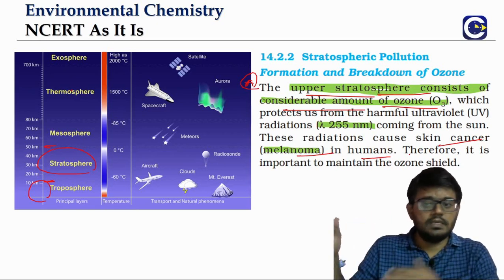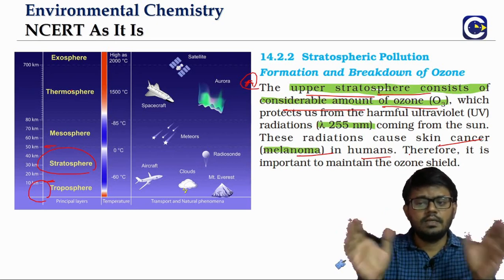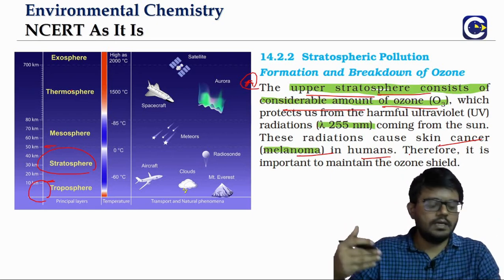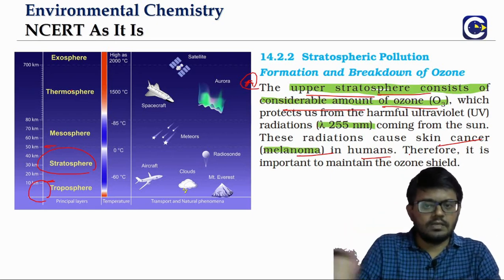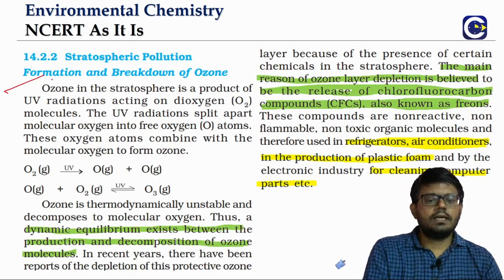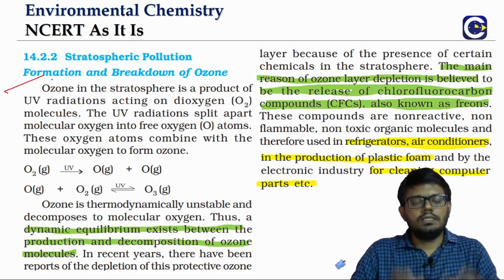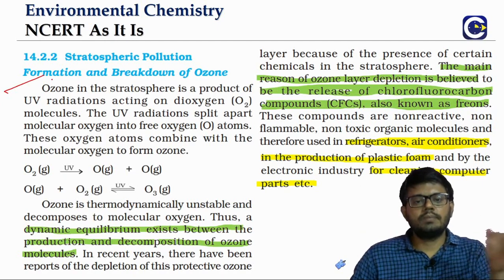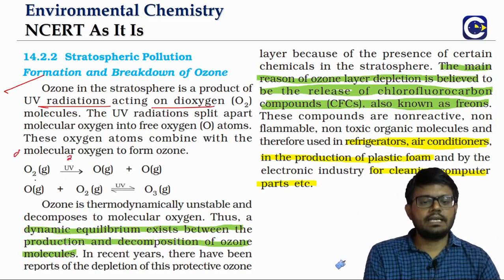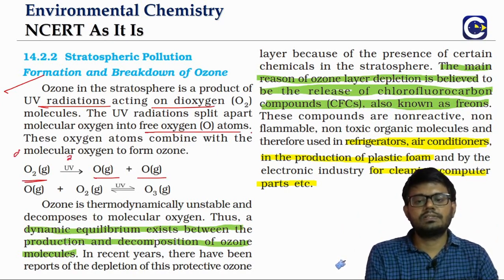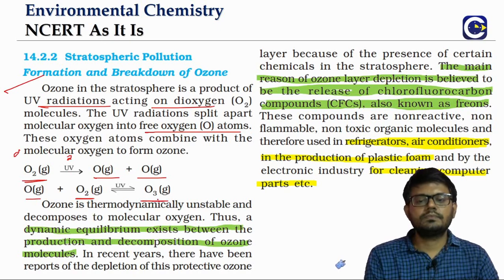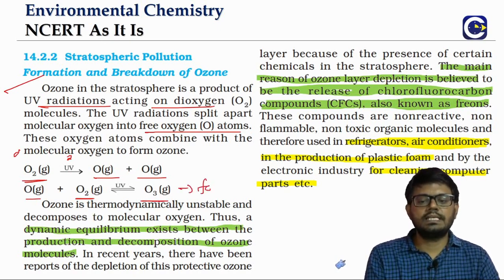And we'll see what the harmful effects of the UV radiation are a little later, but the ozone layer will act as a protective shield, and it will protect us as well as the other organisms on the surface of the earth from the harmful effects of the UV radiation. If you look at how the ozone is getting produced, it is produced because of the UV radiation acting on the dioxygen. When UV radiation is acting on the dioxygen, it gives us free oxygens, and the free oxygen will combine with oxygen molecules, thereby giving us what? Ozone. So this is how ozone is getting formed.